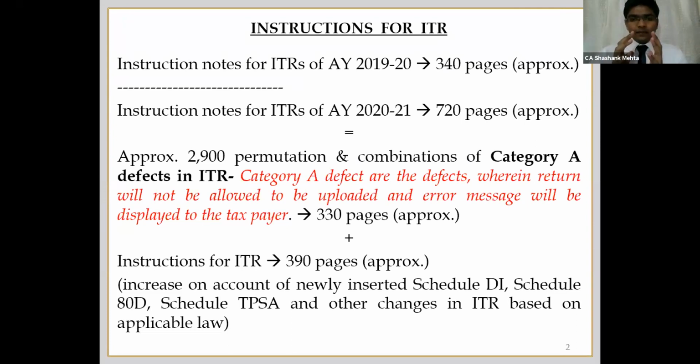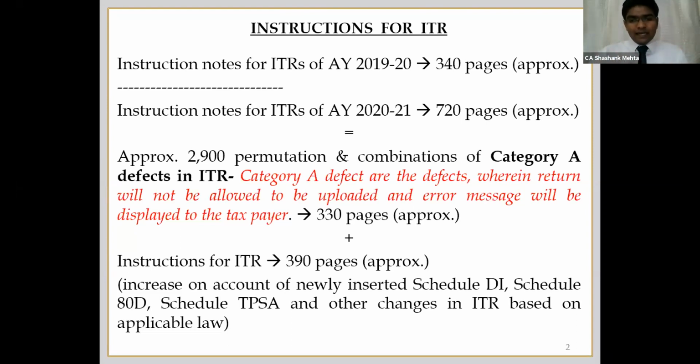So what is the main reason behind this huge number of pages which they have inserted? The only reason is what they call category A defects. So what are category A defects? Category A defects are the defects wherein the return will not be allowed to be uploaded, and an error message will be displayed to the taxpayer. This is the meaning assigned to category A defect by the CBDT. Now this is not something new.